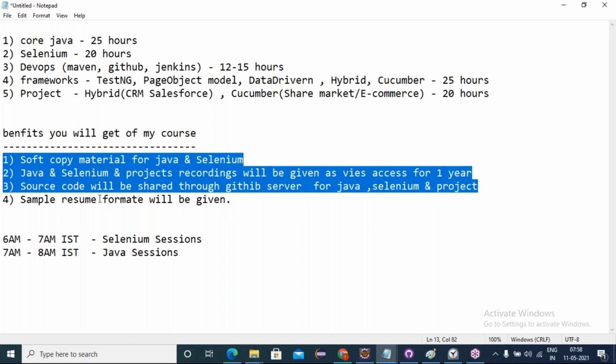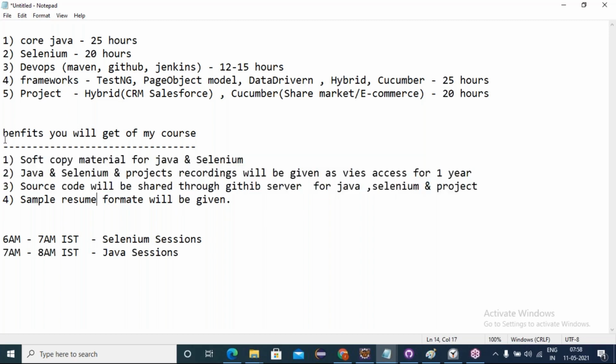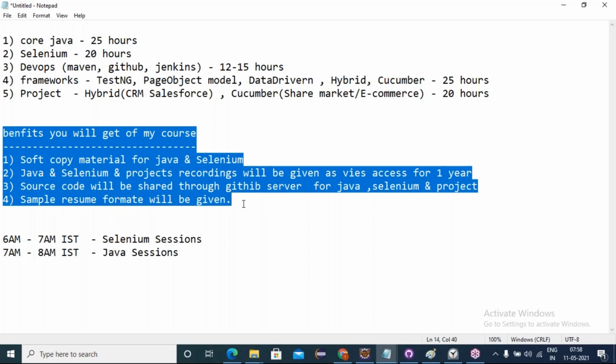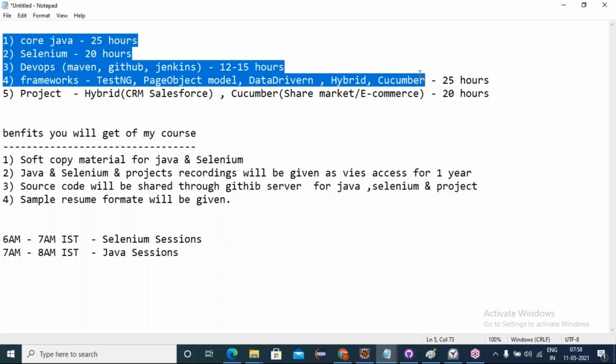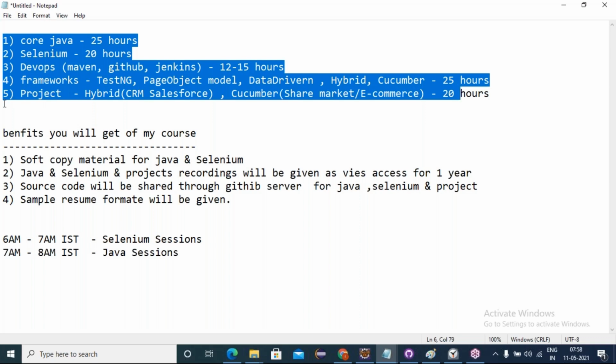Sir, what is the duration of this class? It will be about 2.5 months, sir. Altogether, 2.5 months complete, including Java, DevOps tools, frameworks, and project. Okay. In this also, I will take classes only on Saturdays, not every weekend. On alternate weekends, Saturday, I will be taking 2.5 hours. I will be taking extra classes. Okay, sir. Thank you.